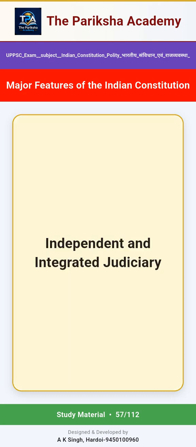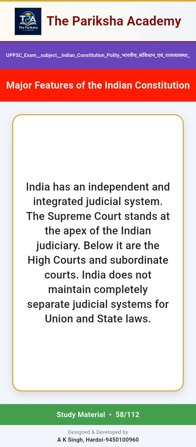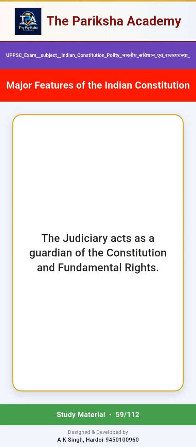Independent and integrated judiciary. India has an independent and integrated judicial system. The Supreme Court stands at the apex of the Indian judiciary. Below it are the high courts and subordinate courts. India does not maintain completely separate judicial systems for union and state laws. The judiciary acts as a guardian of the constitution and fundamental rights.